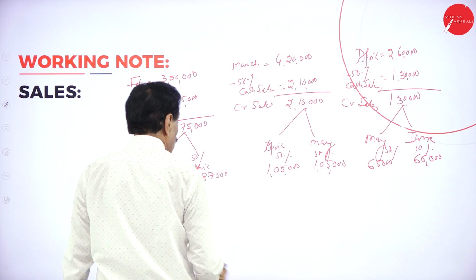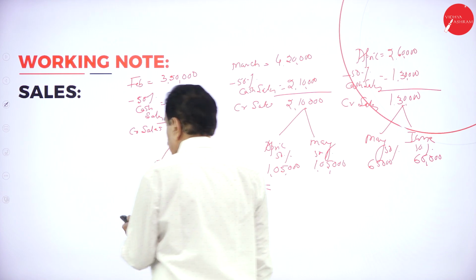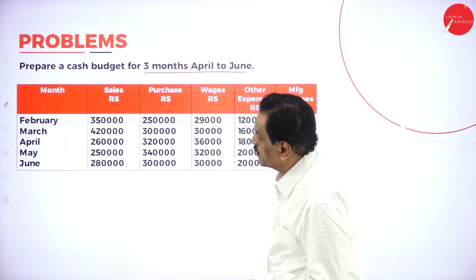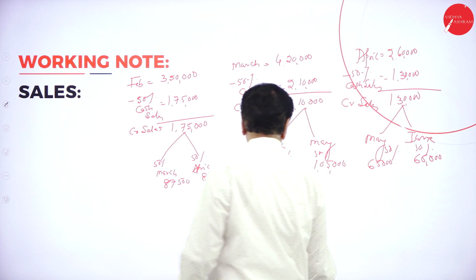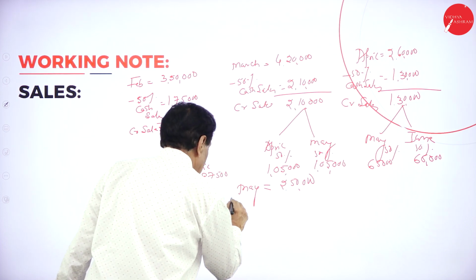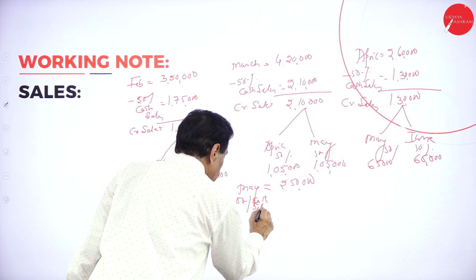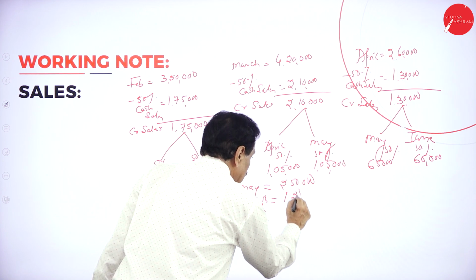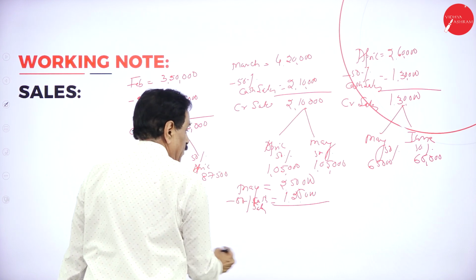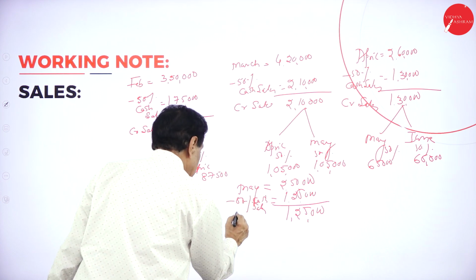Then we'll go with May. What's the May sales? See that? 2,50,000, minus 50% cash sale, 1,25,000. Balance is 1,25,000 credit sales.